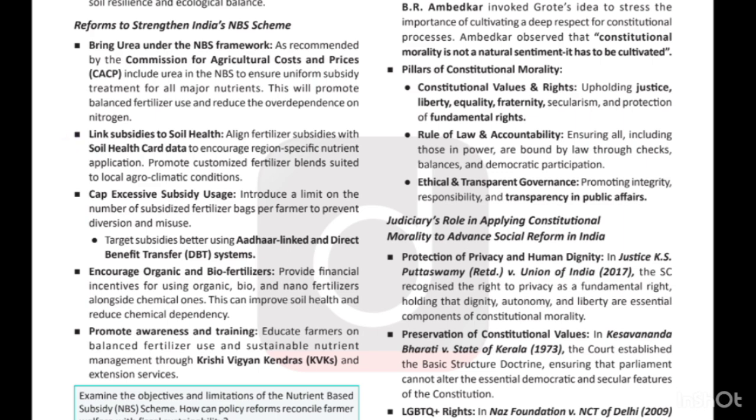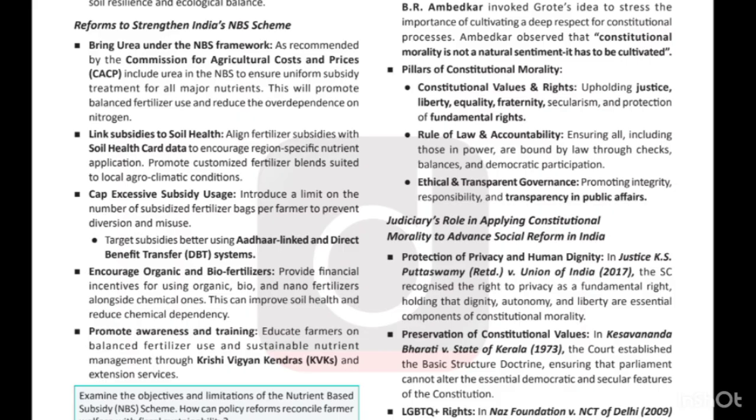Next is to link subsidies to soil health. As you know, the government of India is running a scheme, that is the soil health scheme. Under this, the government ensures that soil health is tested frequently, and the farmers have adequate knowledge about the soil's conditions, and based on the soil's condition they can use the fertilizers.